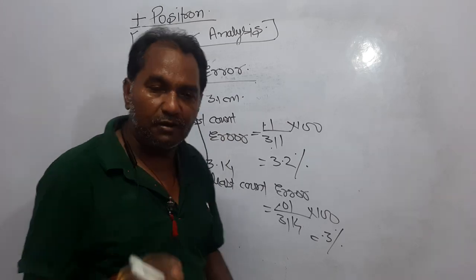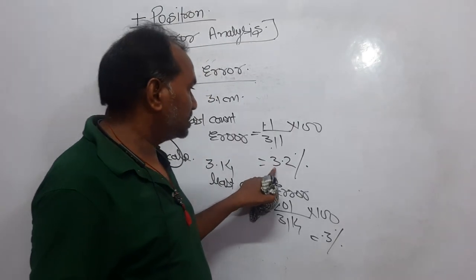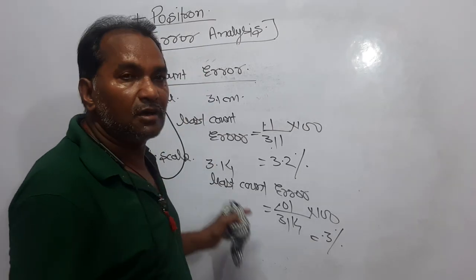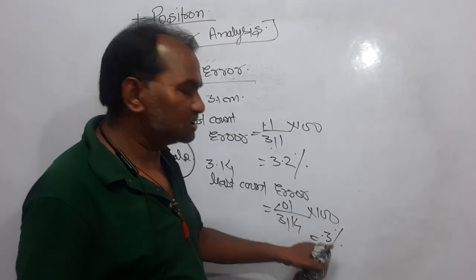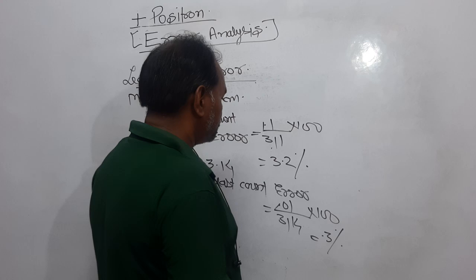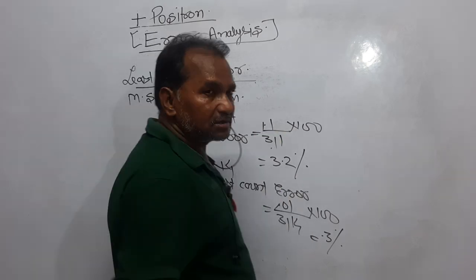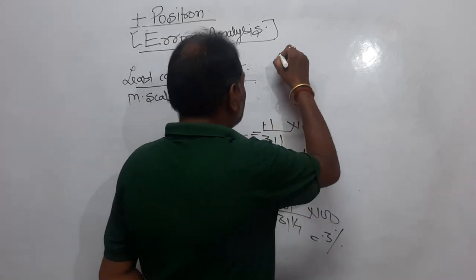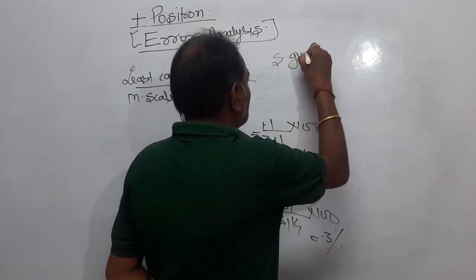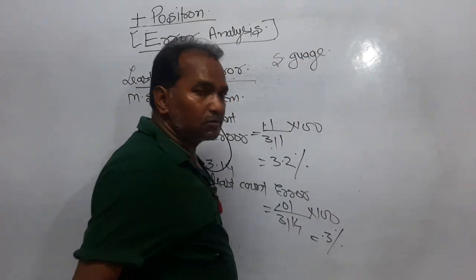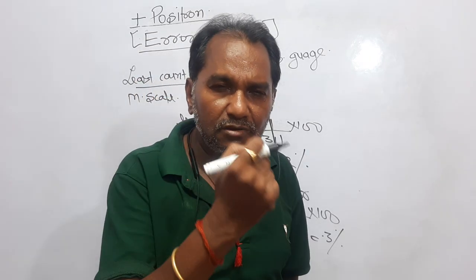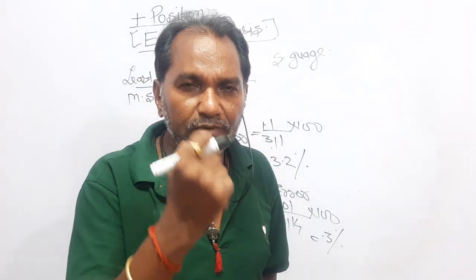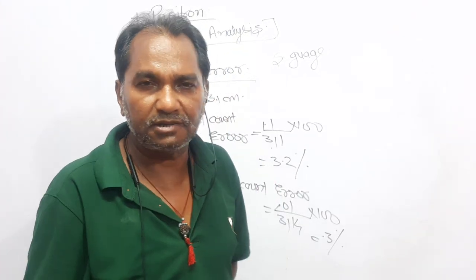When you use the meter scale, the least count error works out to be 3.2%. When you use the vernier scale, the least count error is 0.3%. And now, the least but not last, you use a screw gauge. You know the least count of the screw gauge is 0.001 centimeter, meaning any length you measure will have 3 points after the decimal.